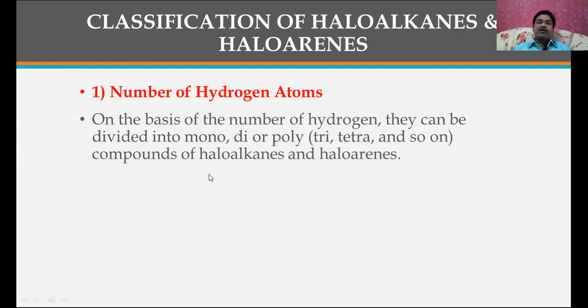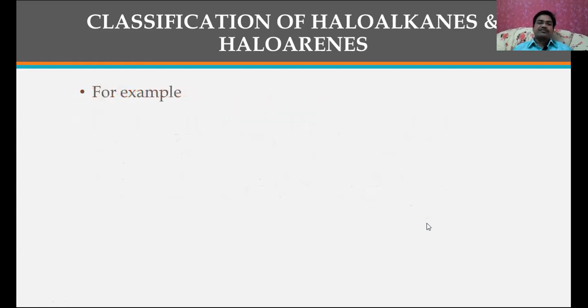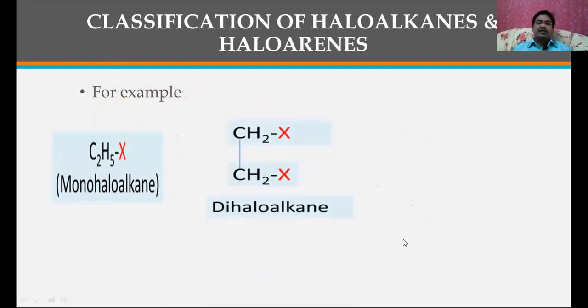Compounds of haloalkanes and haloarenes are named depending on the number of halogen atoms these compounds contain in their structures. For example, in this one, there is only one halogen present. Therefore, monohaloalkane. Suppose two halogens are present, this is called a dihaloalkane. Previously we discussed it. This is a vicinal dihalide. When the two halogens are present on the same carbon, that is called geminal dihalides or gem dihalides.